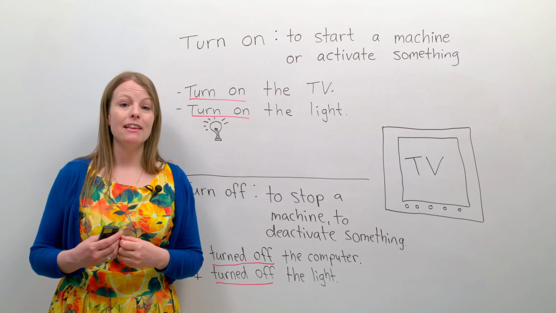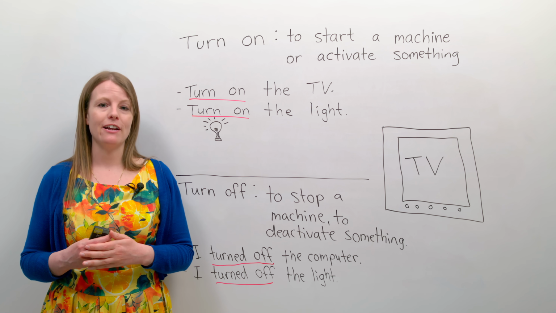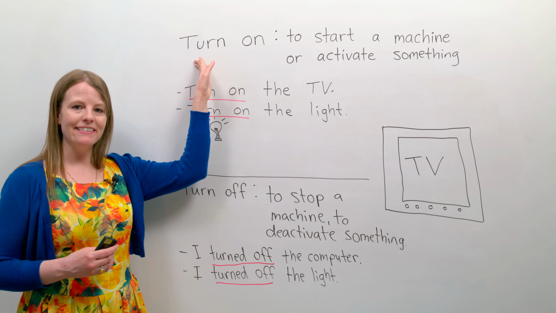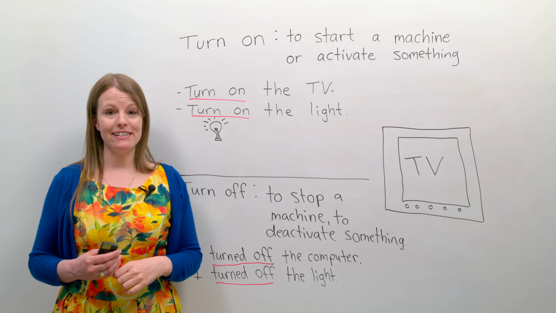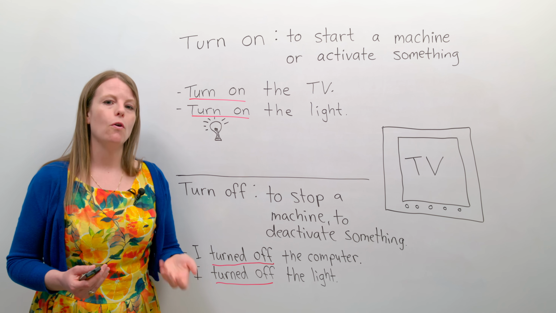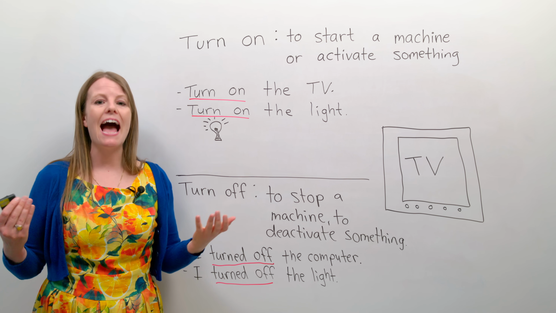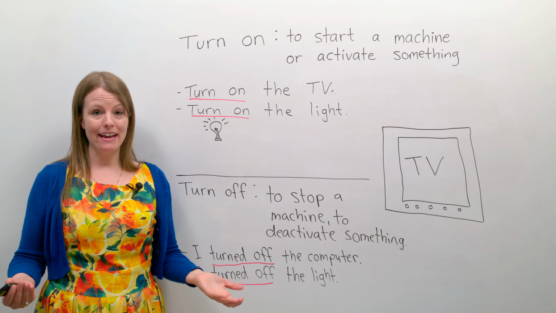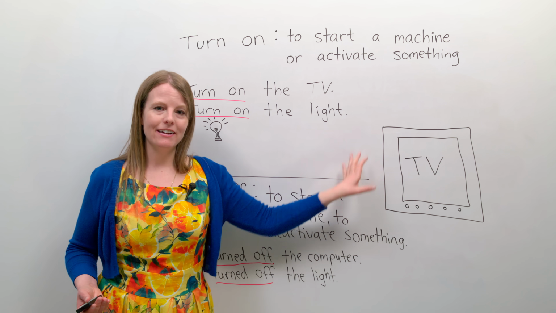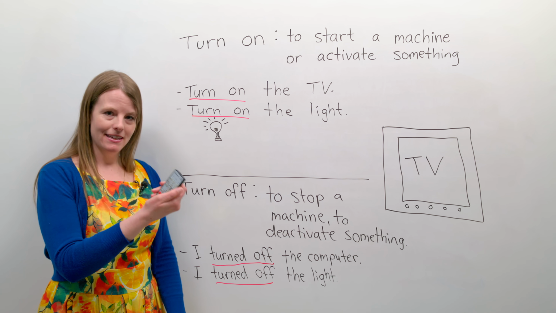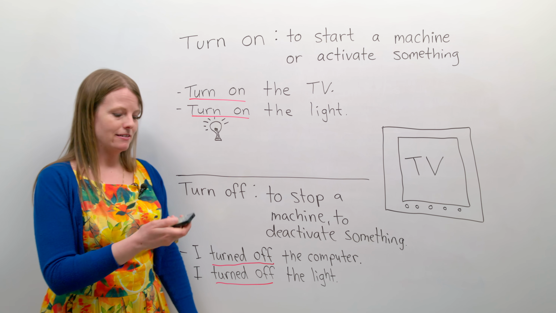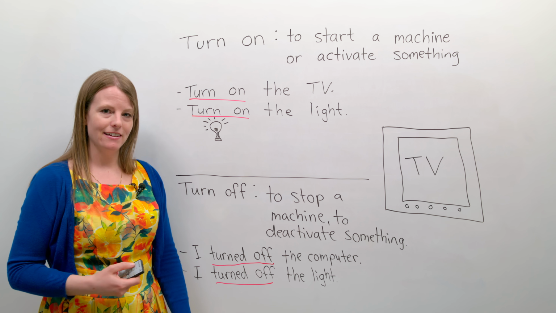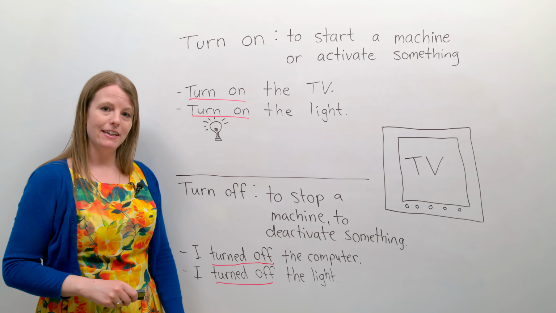Let's learn the meaning of these phrasal verbs. Turn on means to start a machine or to activate something. For example, here is the TV. Here is my remote. I turn on the TV. Turn on the TV.